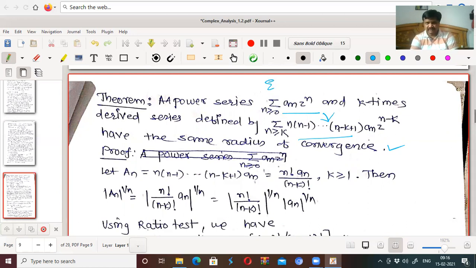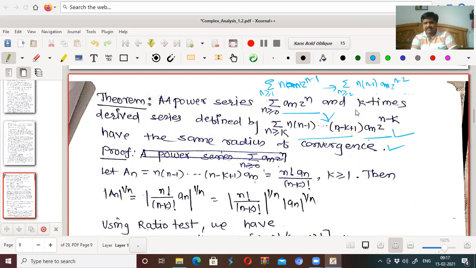The first derivative, summation over n greater than or equal to 1, n a_n z raised to n minus 1. If I take its second derivative, then its series becomes summation over n greater than or equal to 2, n into n minus 1, a_n z raised to n minus 2, because for n equal to 1, the first term becomes 0. So kth-time differentiation means summation over n greater than or equal to k, n into n minus 1 up to n minus k plus 1, a_n z raised to n minus k.